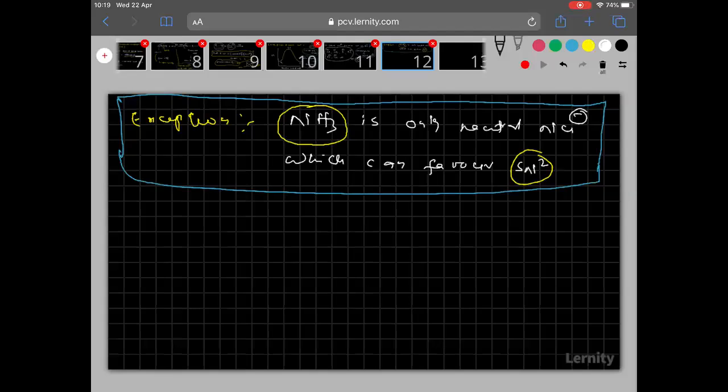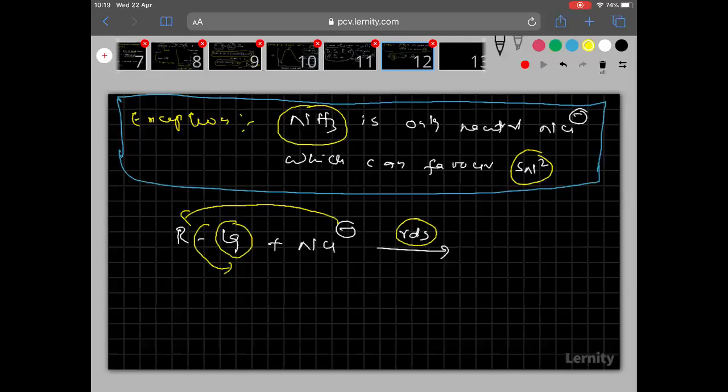Now, one more important thing I want to discuss. See clearly, I wrote one equation. R bonded to the leaving group is reacting with the nucleophile in the RDS step. Please try to understand, nucleophile attacking and leaving group departing both happen at the same time. So the leaving group is departing in the RDS step only. Therefore, the rate depends on the leaving ability of the leaving group also.